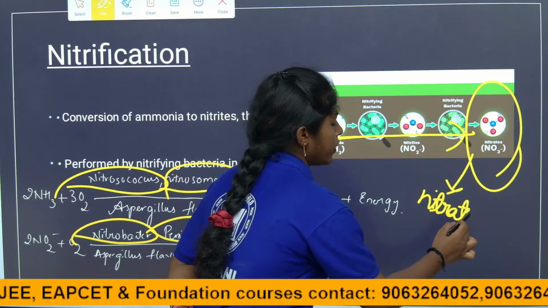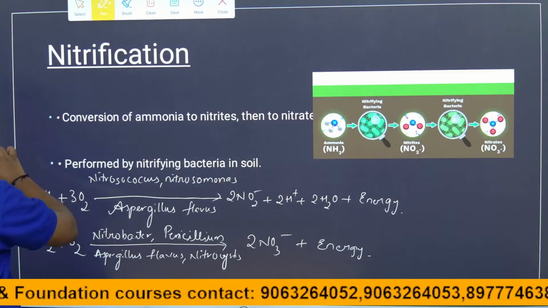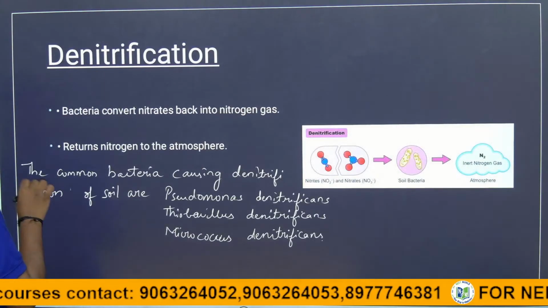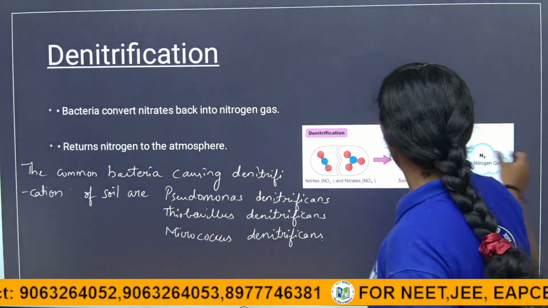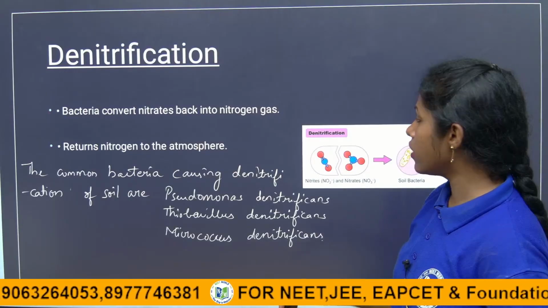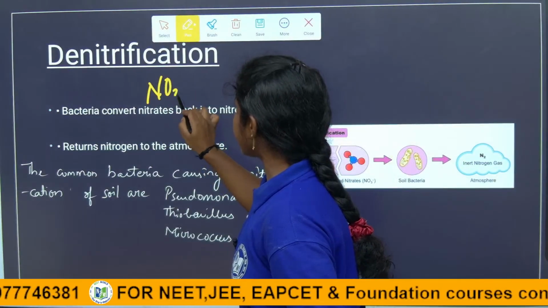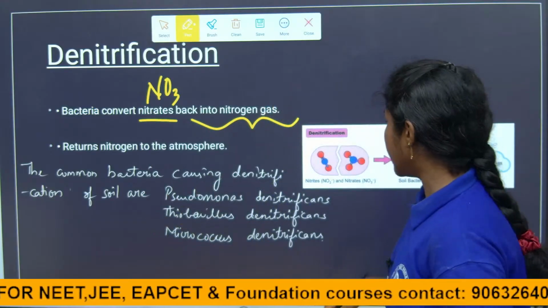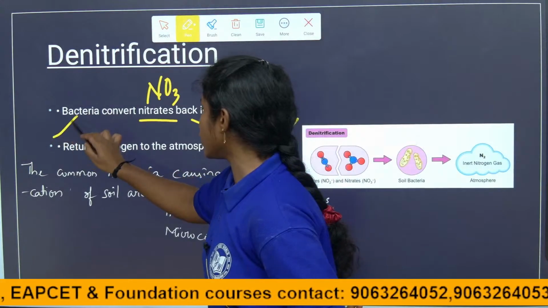So now it has to come back to the atmosphere, no? So here the last term comes: denitrification. In the step of denitrification, children, bacteria convert nitrates, which are formed by nitrification. The nitrates get back to the atmosphere as gas. How will it return? It is also with the help of bacteria only. It returns nitrogen into the atmosphere.